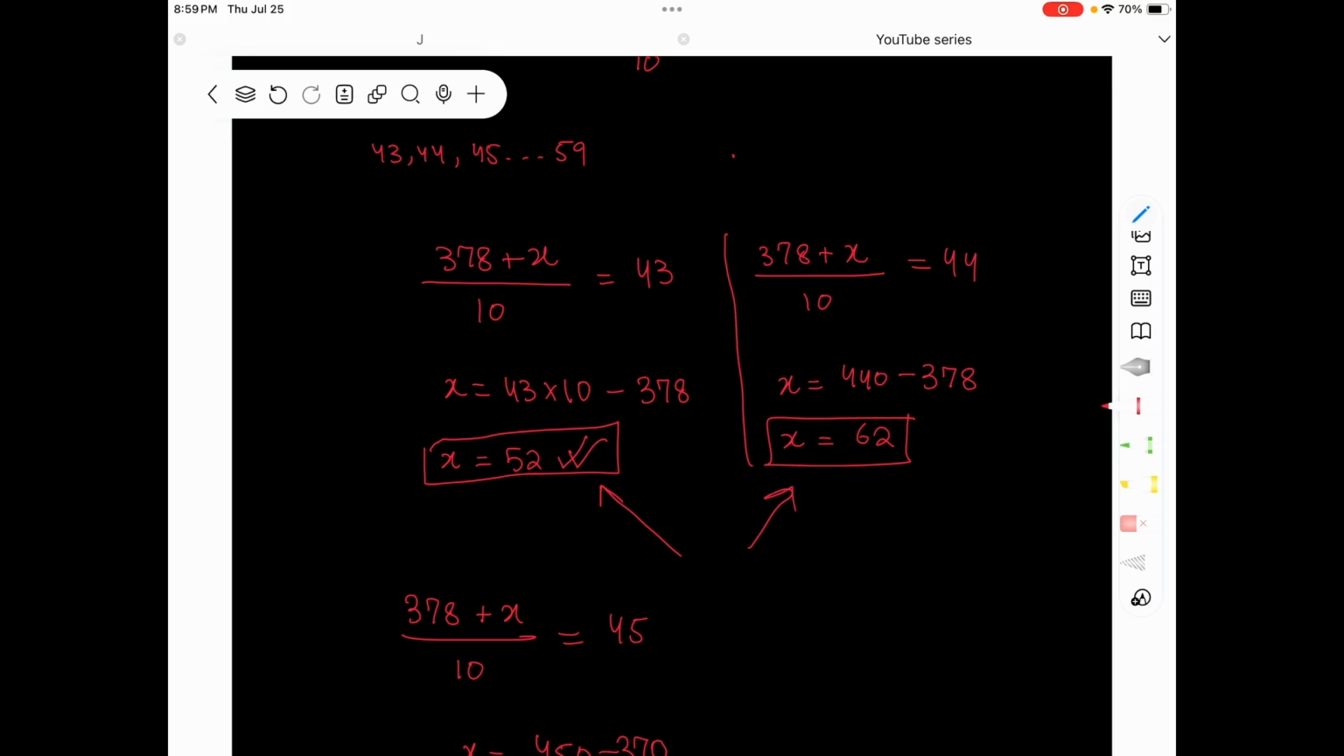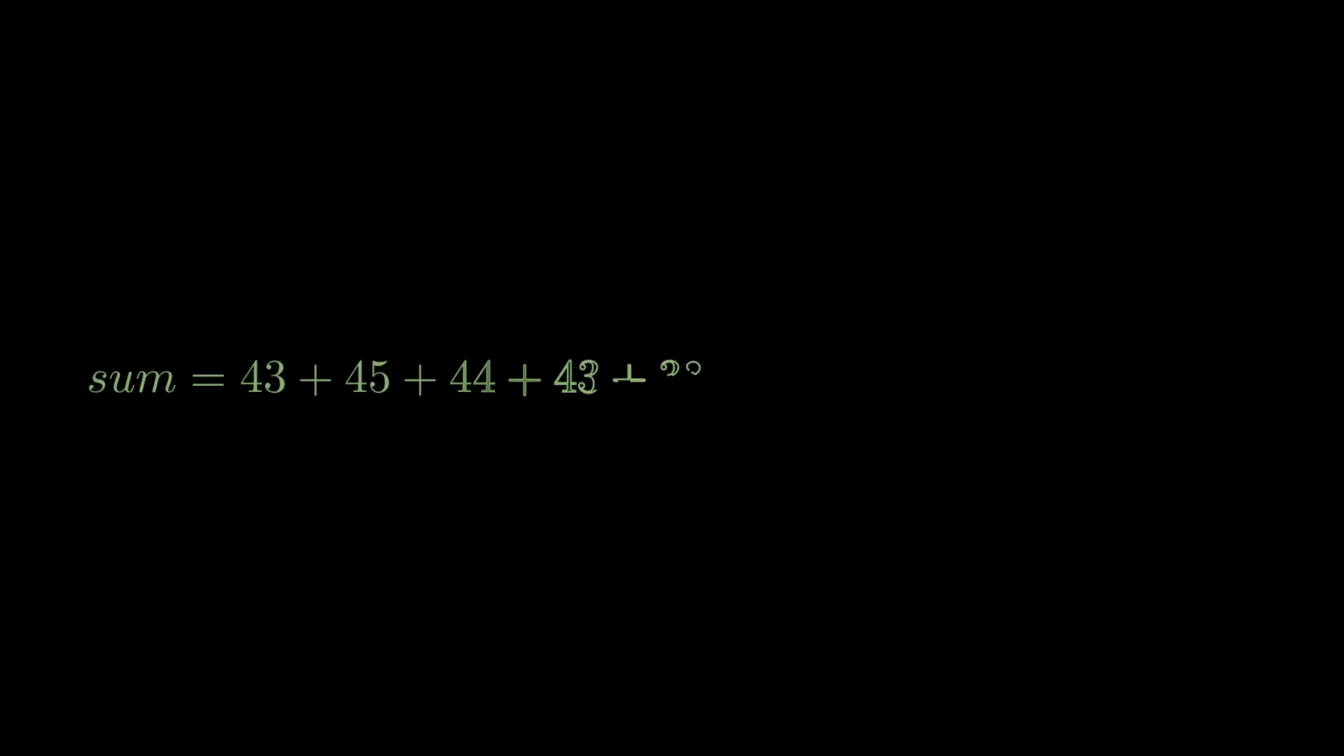You could try doing this if you're unsure. So after checking for 43 and 44, you should realize that all numbers plugged in after 44 are going to give values greater than 62, which is why we have to stop over here, and the answer is going to be 52.